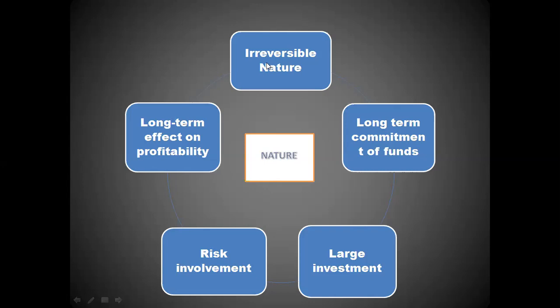Obviously, when we are purchasing a machinery worth rupees 1 crore, we will expect that the machinery should be operating for a period of 5 years or 10 years. So the effect on profitability will also last for 5 or 10 years, until and unless the machinery becomes obsolete and there are other options available in the market which will further increase the profitability. Then we will switch to those machineries. Okay.